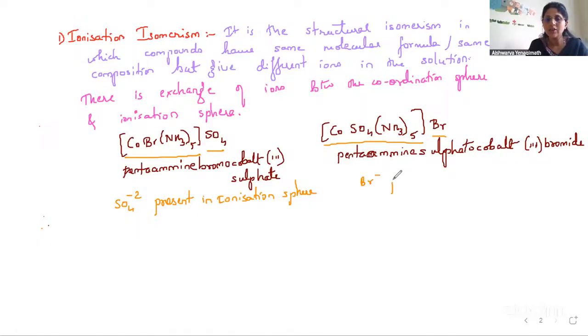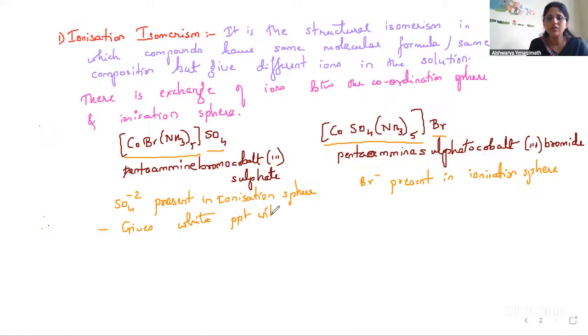Br- ion is present in the ionization sphere. Getting my point? These are different types of isomers. Treat this particular compound with BaCl2. Since there is SO4 2-, it will give a white precipitate.